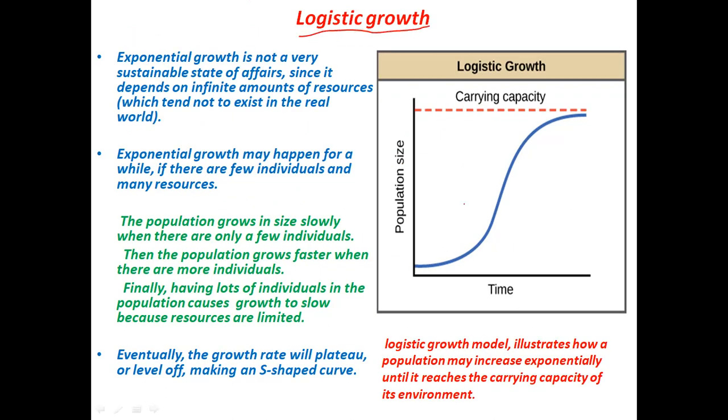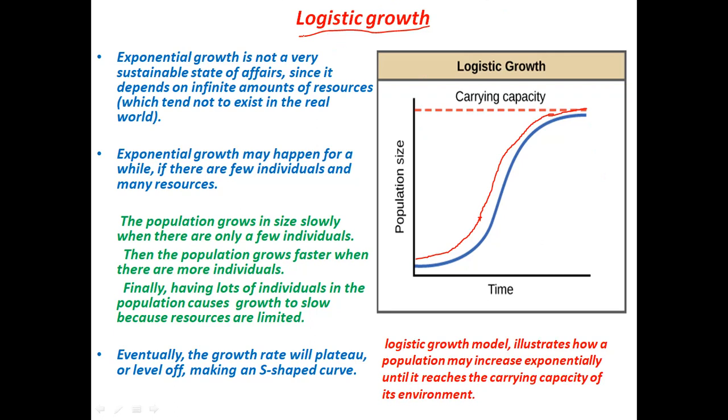In logistic growth, a population may increase exponentially at first. It will grow at a faster rate for some time, then it starts slowing down. You see here the curve goes like this. As the population size is reaching the carrying capacity, the population growth starts slowing down. All right, so this is logistic growth.